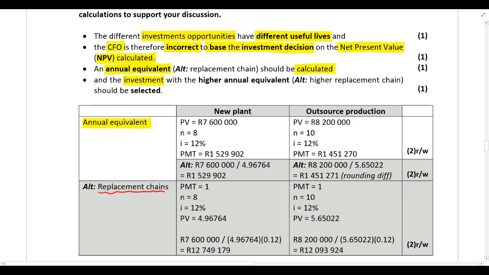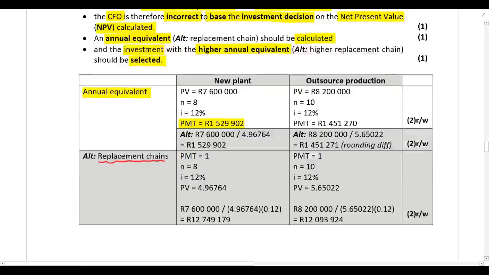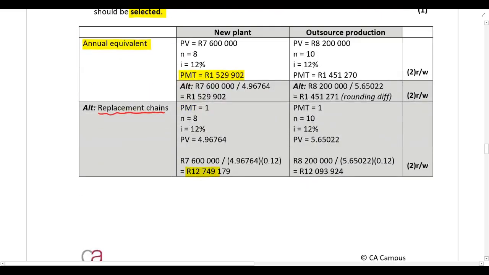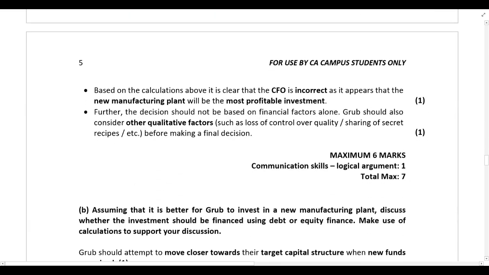And the investment with the higher annual equivalent or the higher replacement chain should be selected. So we can see here that would be the new plant that has the higher annual equivalent. It also has the higher replacement chain. So based on the calculations above, it is clear that the CFO is incorrect, as it appears that the new manufacturing plant will be the most profitable investment.